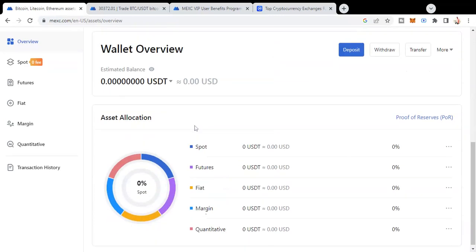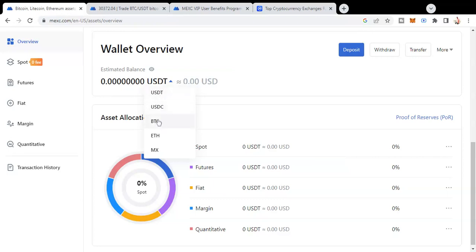This is the general overview. Once you have some cryptos in spot, futures, fiat, margin, or quantitative, the funds will reflect here in USDT. Let's take an example. If you only have one Bitcoin, then close to $30,300 will reflect over here. Basically, the cryptocurrencies are not converted, but their value is converted into USDT and reflected over here.